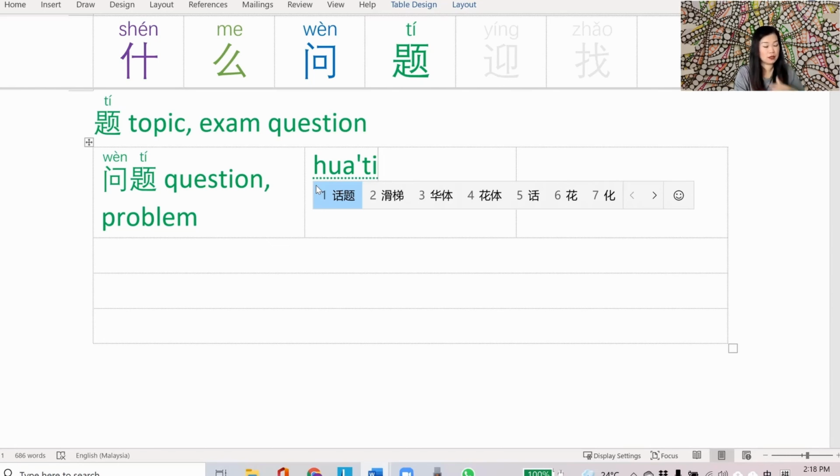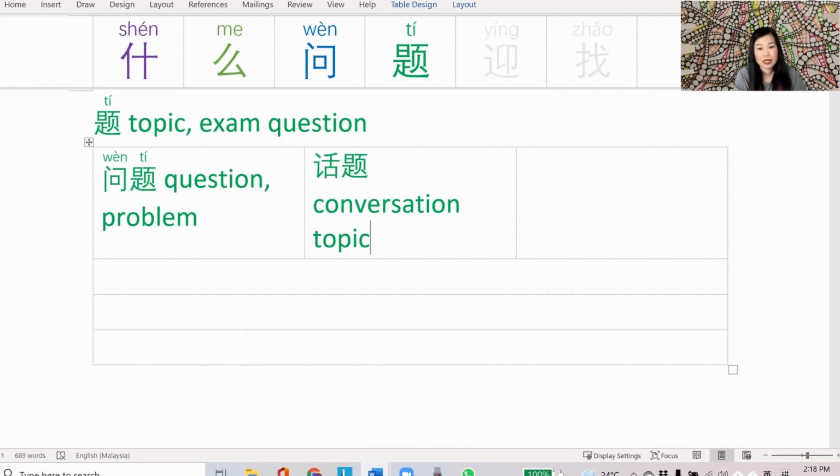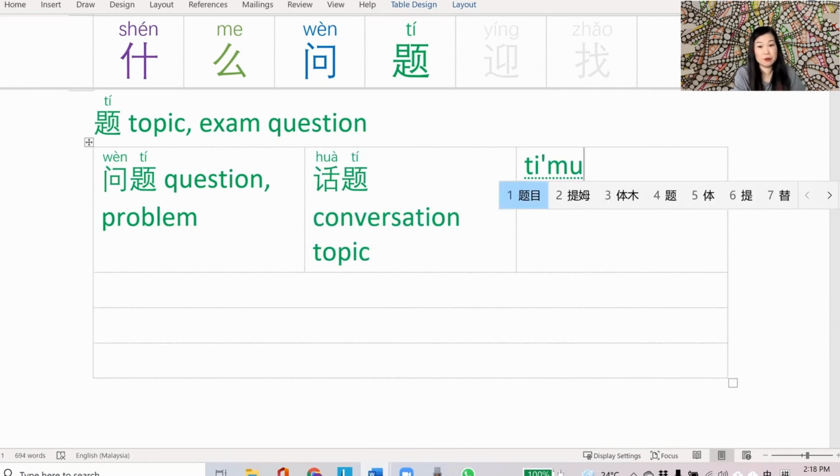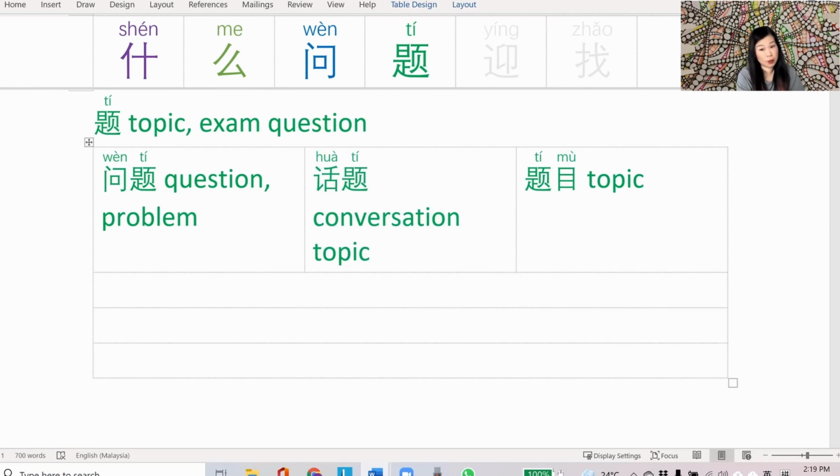So here 话题 means a conversation topic. Then we have 题目. 题目 is a topic or an exam question. So this is something I always ask my son, what's today's exam question? 今天的题目是什么? Okay, let's make some sentences up to show you how to use 问题, 话题, and 题目.